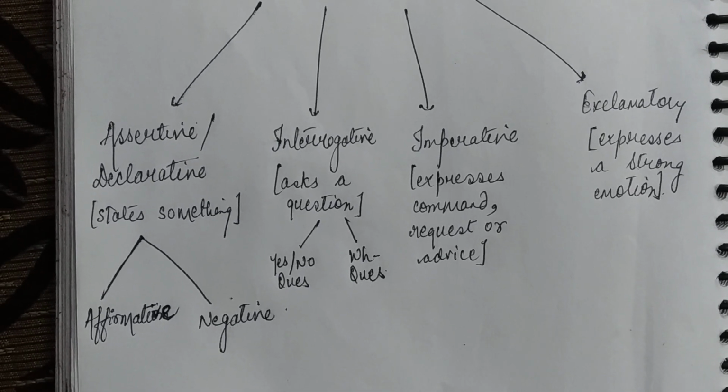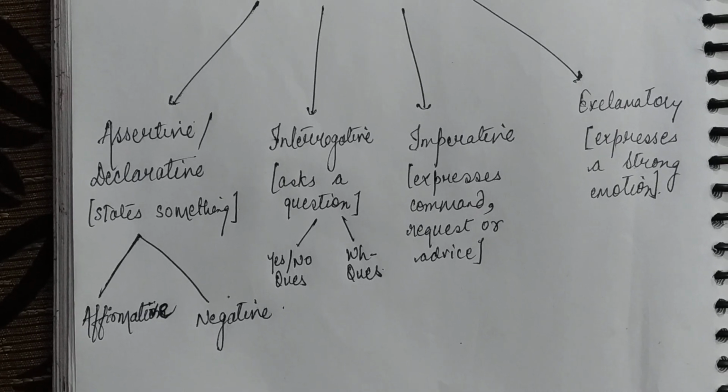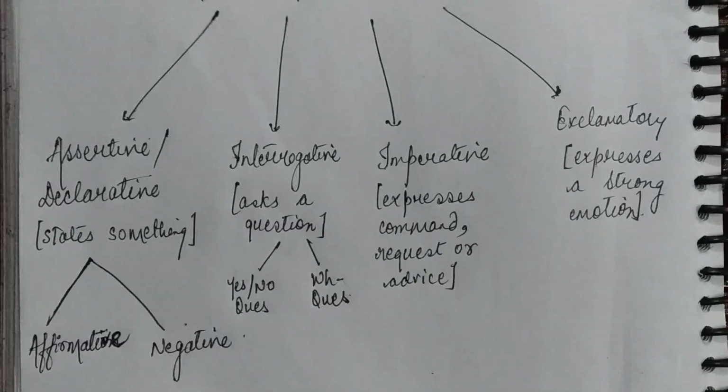So in the imperative type of sentence, we can either express a command, make a request, or give some advice to others.